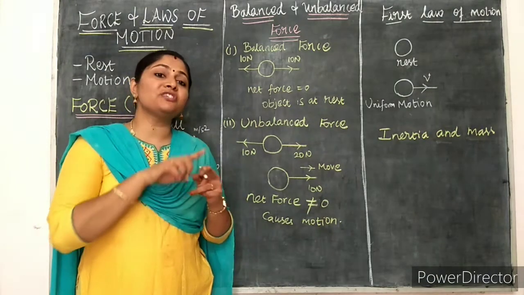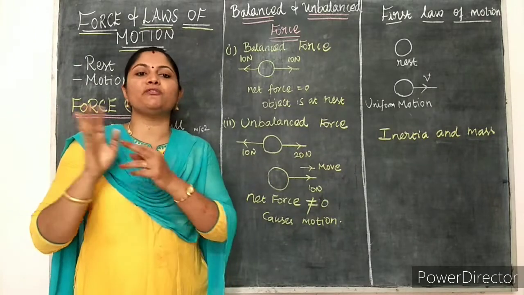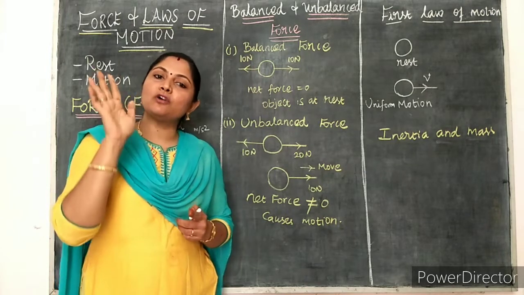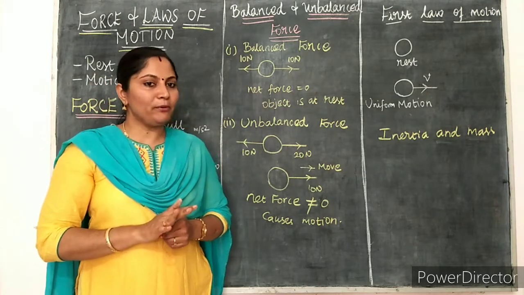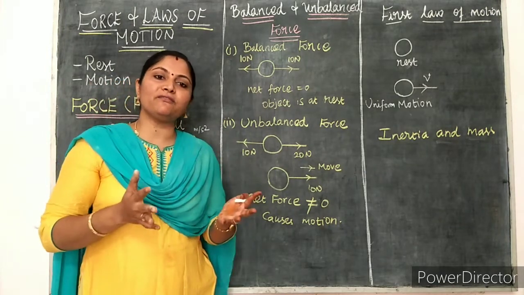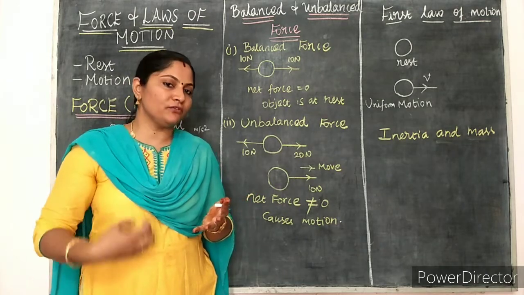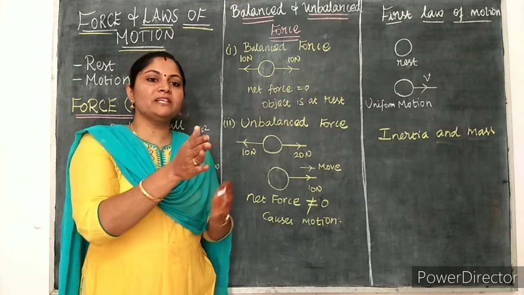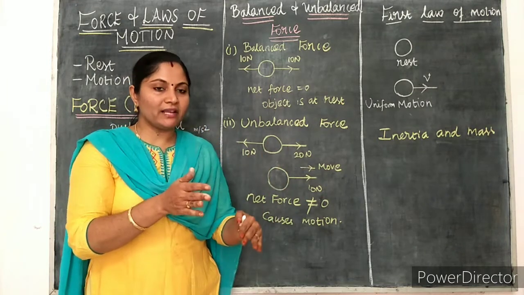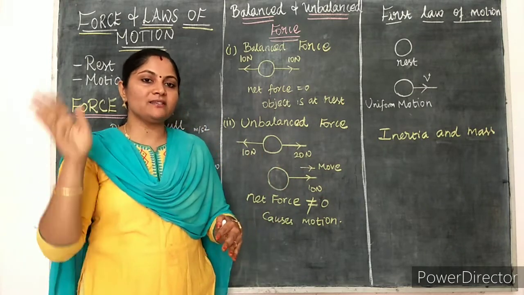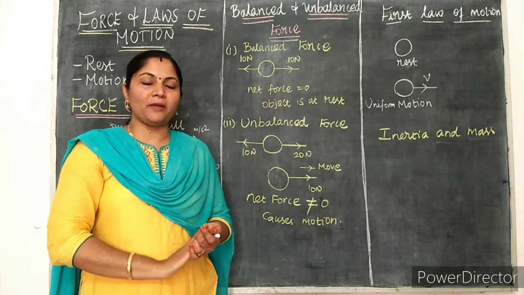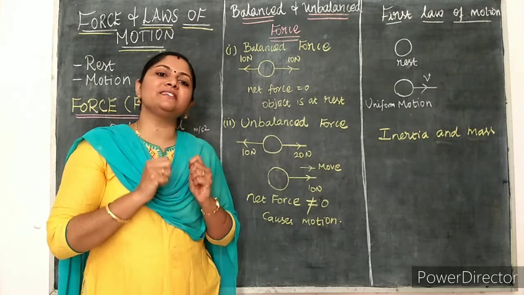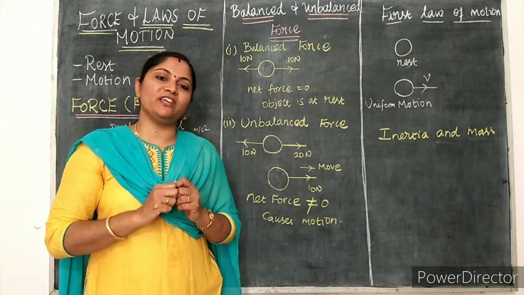It is possible to change the direction of motion of the object with the help of force. And it is possible to stop the body with the help of force. So these are all the effects that can be caused by force on an object. Okay, rest to motion, speed can be increased or decreased, direction can be changed, and the body can be stopped. Next, we can also change the shape of certain objects with the help of force.